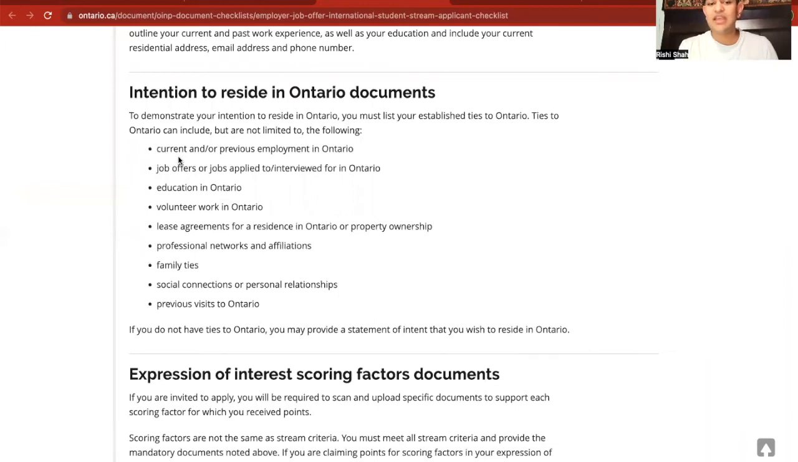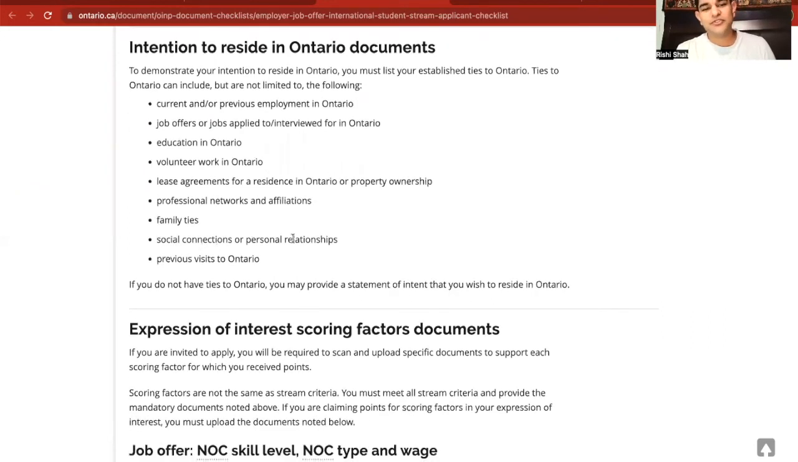Well, first of all, your employment. That's your number one. The other is education in Ontario. You've studied in Ontario. You want to stay in Ontario. Your family ties, in case you have someone living with you, or you're leasing something, such as an apartment that you want to stay in Canada for. Your social connection and personal relationships, all of them matter in your intention to reside.